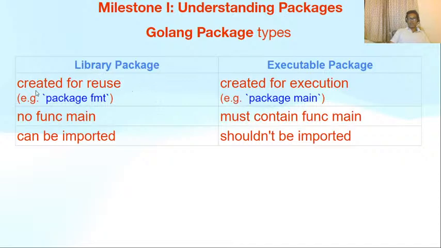Library packages are created for reuse. That means for importing in other programs. The functionalities we create inside library packages are meant to be used by other applications as and when needed. Executable package is created for execution. There can only be one executable package in any Go application, that is package main. Inside library package, there will be no function main. Inside executable package, it must contain function main. Library package can be imported. Main package should not be imported. It will crash your program.